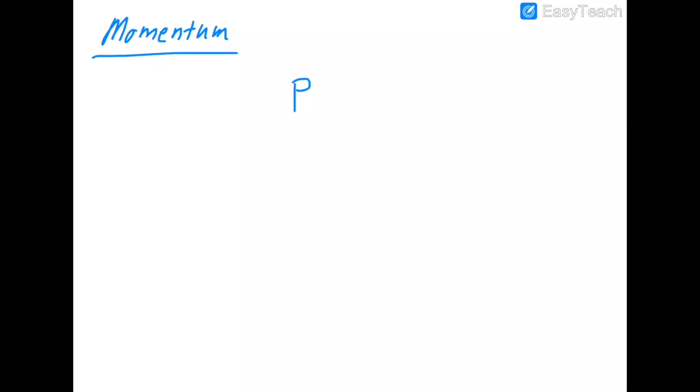If something is pretty massive, you might say it has a lot of momentum. But you also might say something has a lot of momentum if it's moving very fast. The reason is that the equation of momentum is pretty simple. It's the mass of an object times its velocity, mv. That's it. So that's going to be a pretty easy week of physics. M times v, mass times velocity, is how you calculate the momentum of an object.